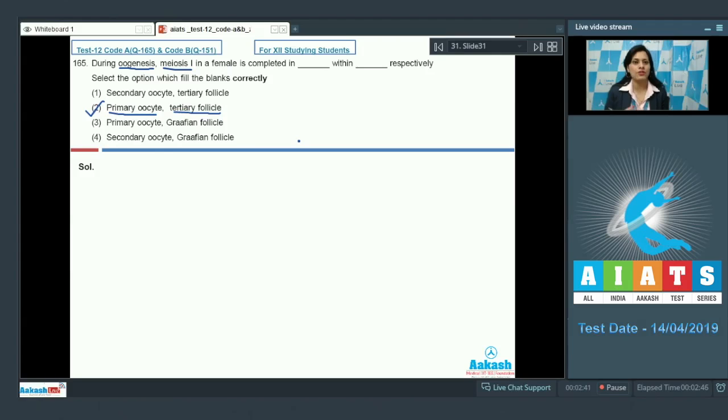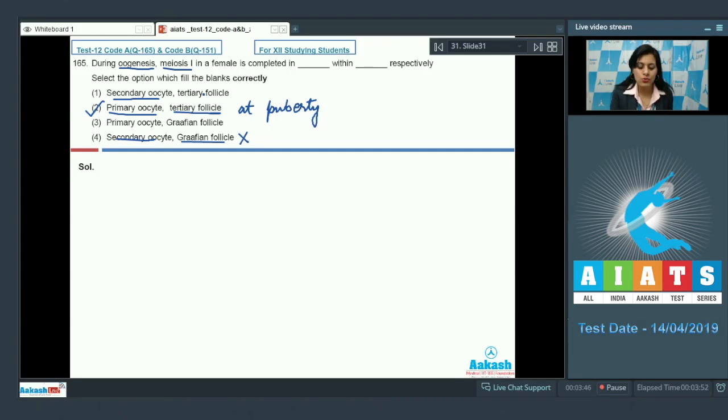Primary oocyte within a tertiary follicle grows in size and completes its first meiotic division at puberty. It is an unequal division which results in the formation of a large haploid secondary oocyte and a tiny first polar body. And then this tertiary follicle changes into mature follicle or Graafian follicle. So option number 4, secondary oocyte in Graafian follicle, cannot be a correct answer because the secondary oocyte is formed after completion of meiosis 1 and gets arrested at meiosis 2.